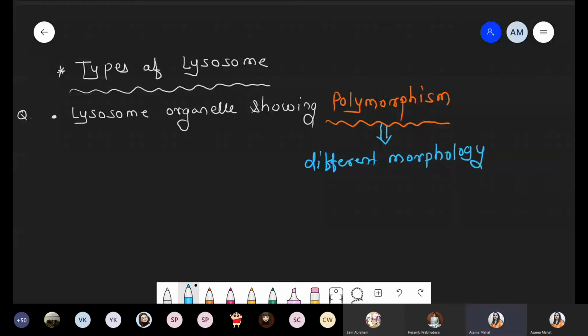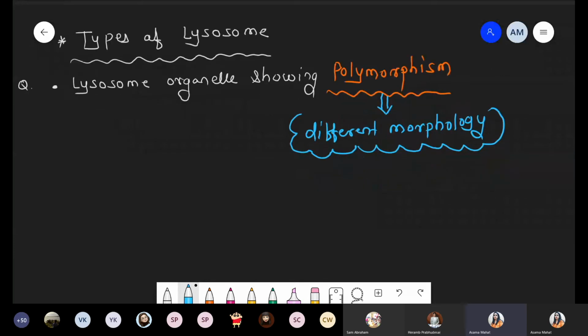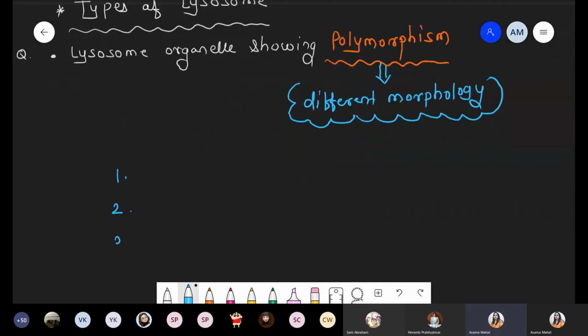One and only organelle which is present in the cell shows the polymorphism concept. On the basis of that, we are talking about a total of 4 types of lysosome: primary lysosome, secondary lysosome, residual bodies, and the last one, the autophagic lysosome. So I'm enlisting the names here. Types of this lysosome, 1, 2, 3, 4, total 4 types.